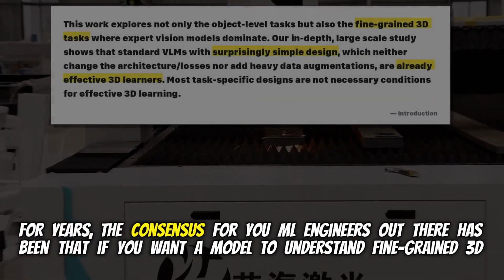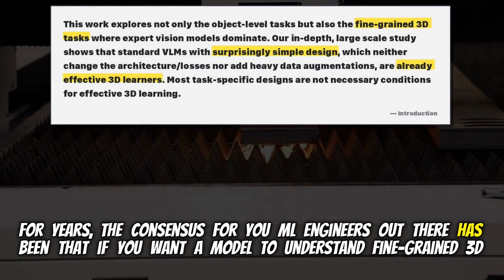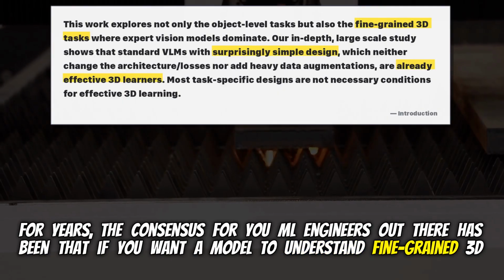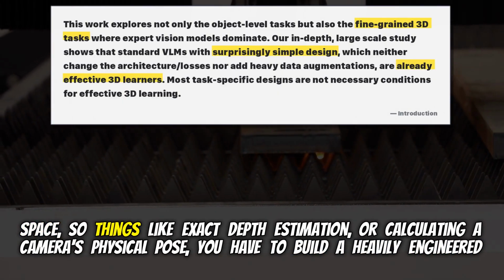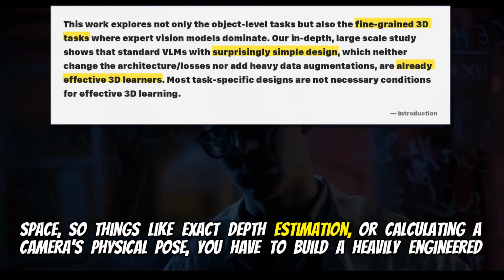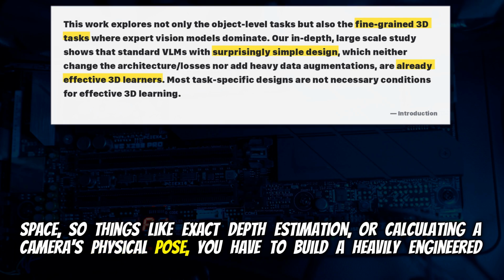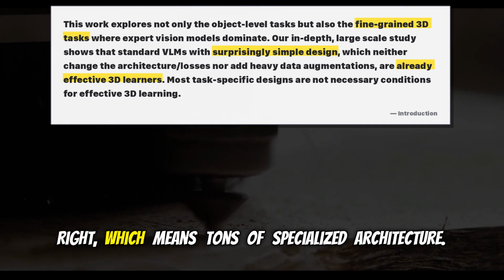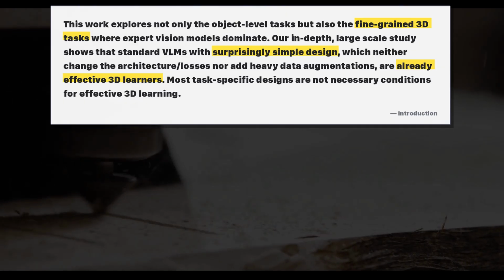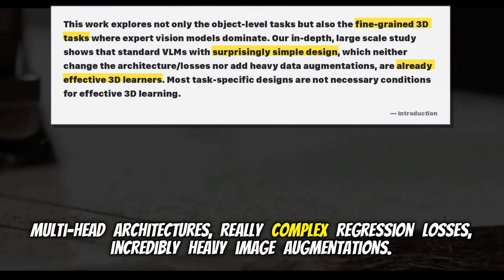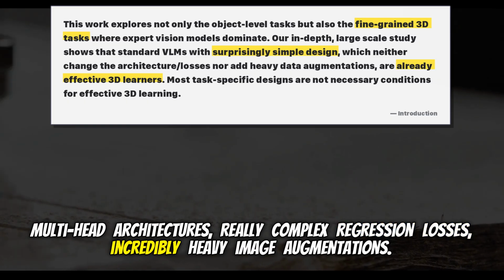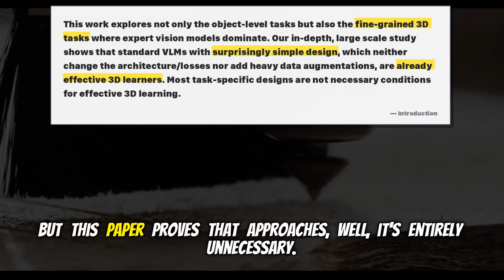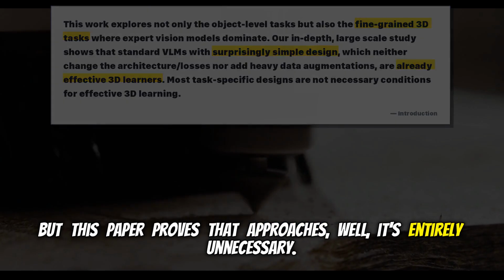For years, the consensus for you ML engineers out there has been that if you want a model to understand fine-grained 3D space, so things like exact depth estimation or calculating a camera's physical pose, you have to build a heavily engineered expert vision model. Right, which means tons of specialized architecture. Exactly. Multi-head architectures, really complex regression losses, incredibly heavy image augmentations. But this paper proves that approach is entirely unnecessary.